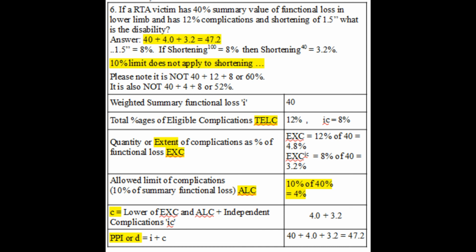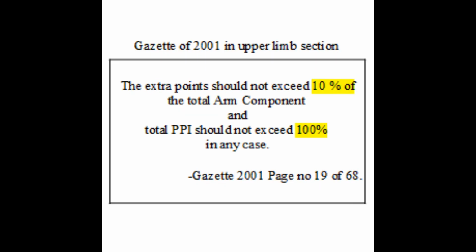Shortening, though it looks independent, depends on the percentages of impairment. The percentage given for shortening is given for a case of 100% disability. Here functional loss is only 40%. It is not 100%. So here you have to take 8% of 40% or 3.2%. So for the shortening, here we are giving only 3.2%.